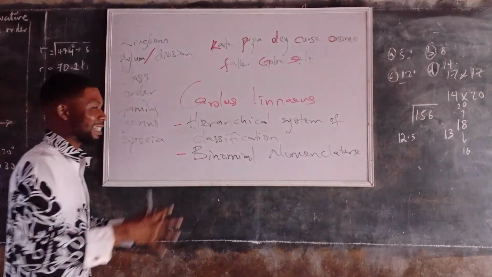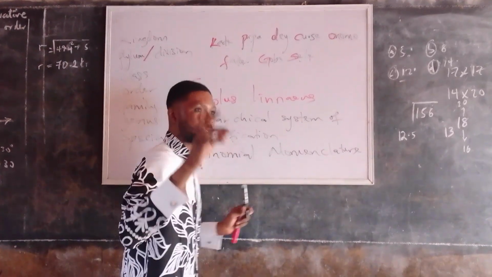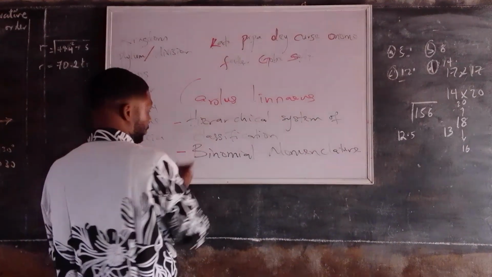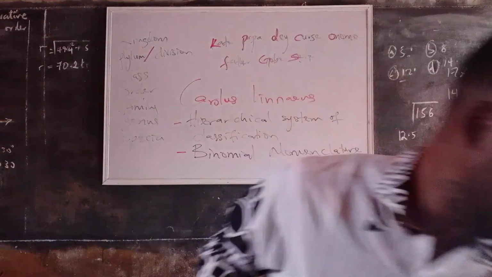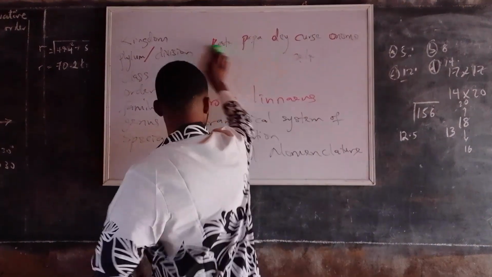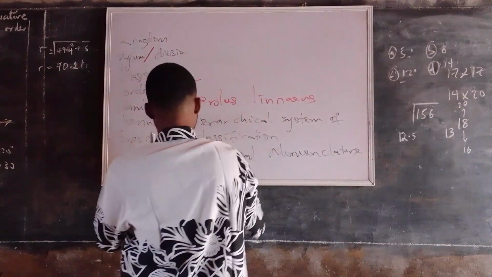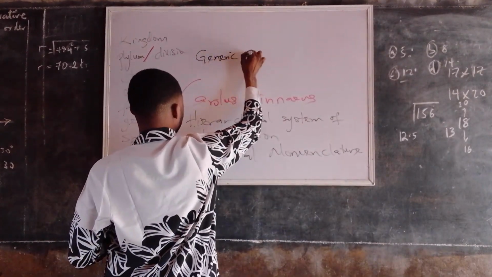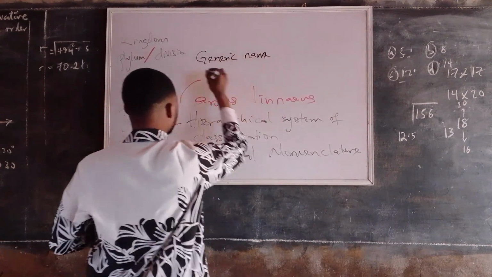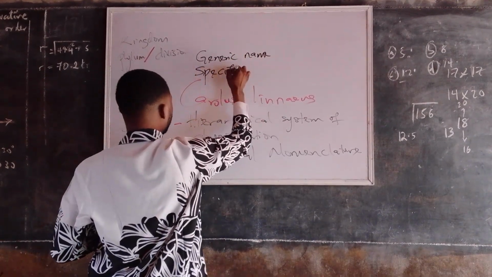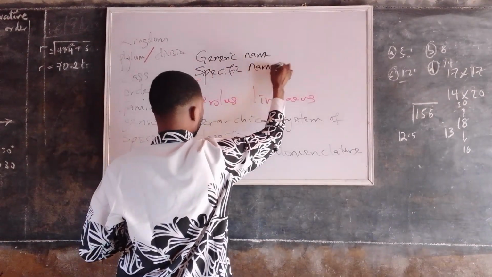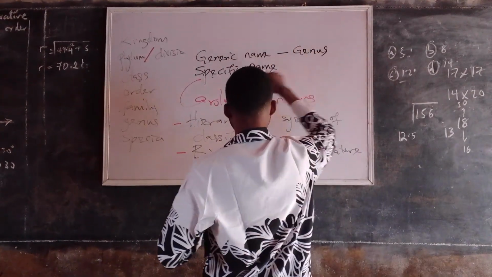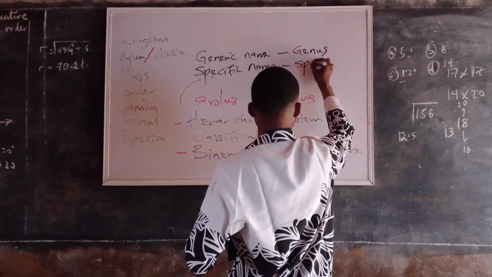Binomial nomenclature is a system of giving organisms two names. The first name is called the generic name, while the second name is called the specific name. The generic name is gotten from the genus, while the specific name is gotten from the species.